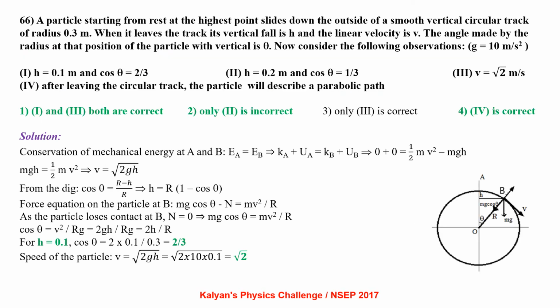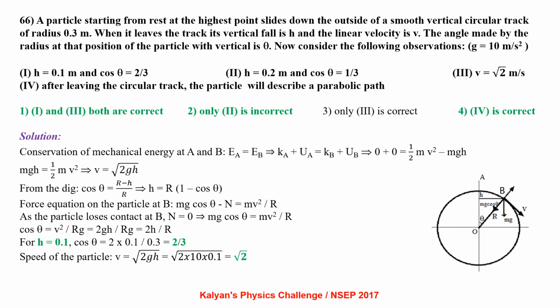A particle starting from rest at the highest point slides down the outside of a smooth vertical circular track of radius 0.3 meter. When it leaves the track, its vertical fall is h and the linear velocity is v. The angle made by the radius at the position of the particle with the vertical is theta. Now consider the following observations taking g equal to 10 meter per second square. At h equal to 0.1 meter and cos theta equal to 2 by 3, h equal to 0.2 meter and cos theta equal to 1 by 3, v equal to root 2 meter per second. After leaving the circular track, the particle will describe a parabolic path. The explanation is given in the next slide.